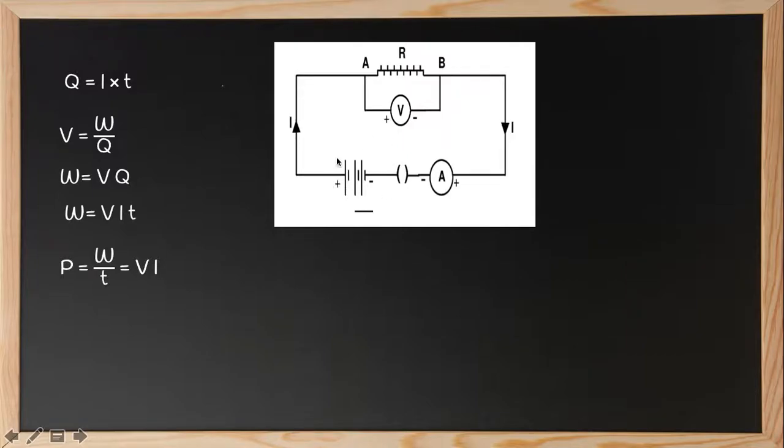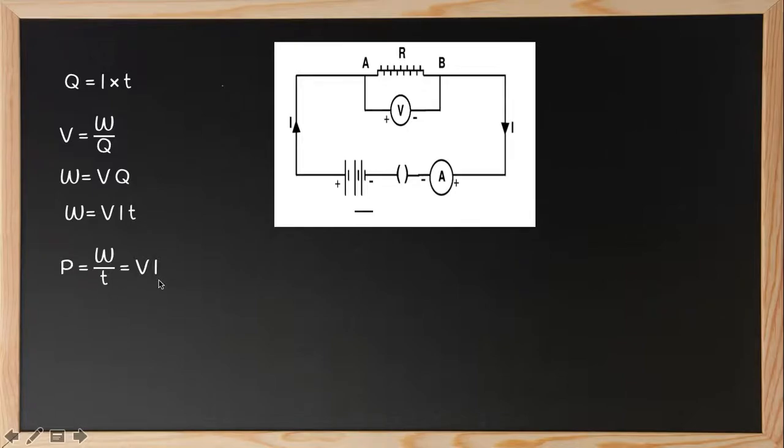Therefore, the source, that is the battery, should supply energy equal to VQ in time T. Energy equal to VQ is work, W, in time T. So the battery should provide a power P equal to W by T. Now W can be written as VIT, so VIT by T, the T's get cancelled, and it's VI.